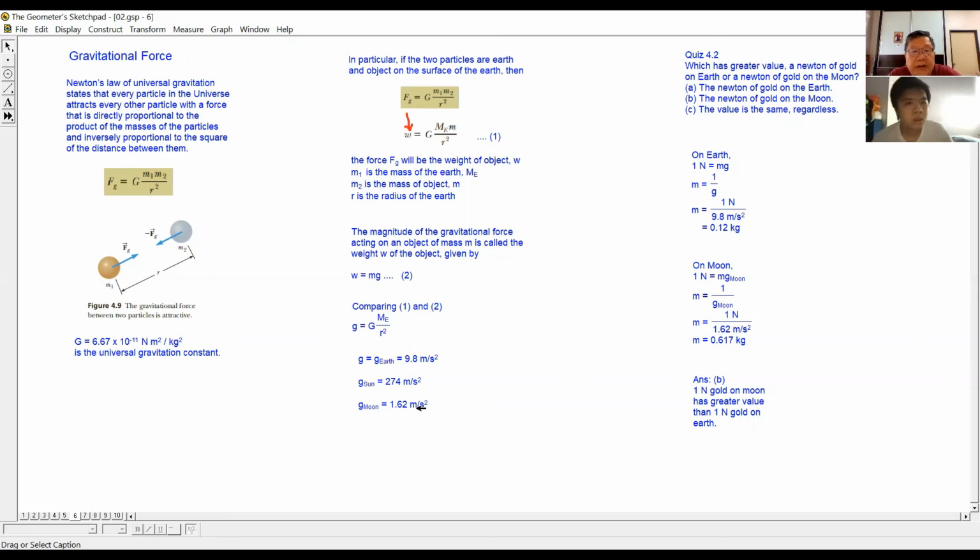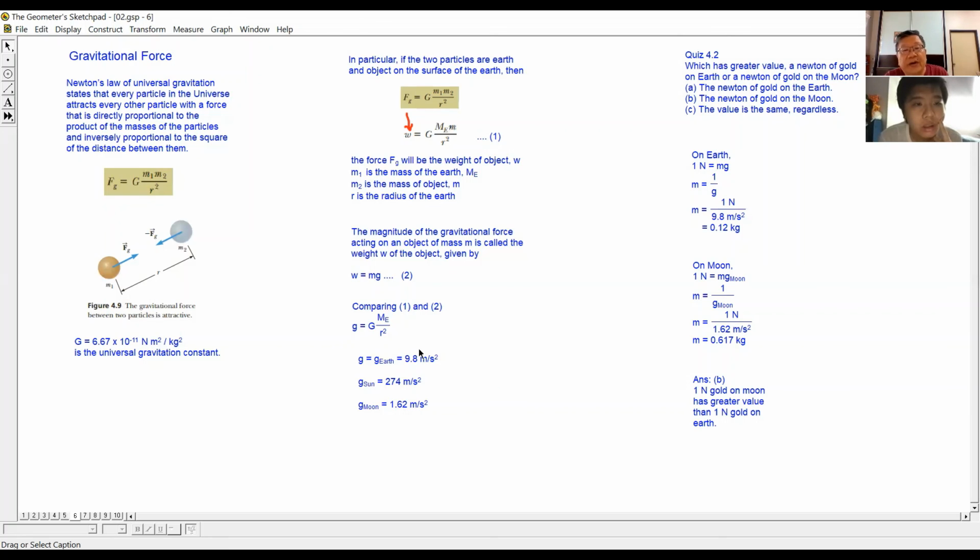Again, if you use the gravitational constant multiplied by the mass of the moon divided by the radius squared of the moon, you get 1.62 meters per second squared. Why so small? Because the mass of the moon is much smaller, so the gravitational attraction is much smaller.